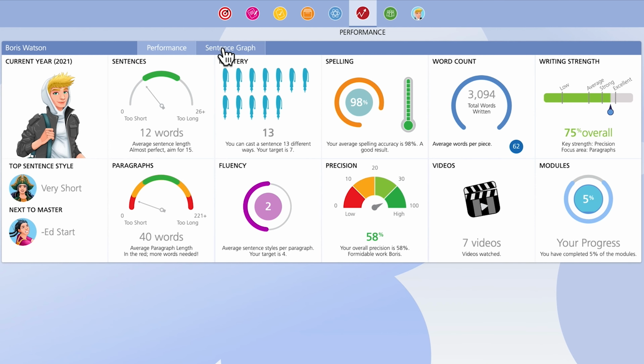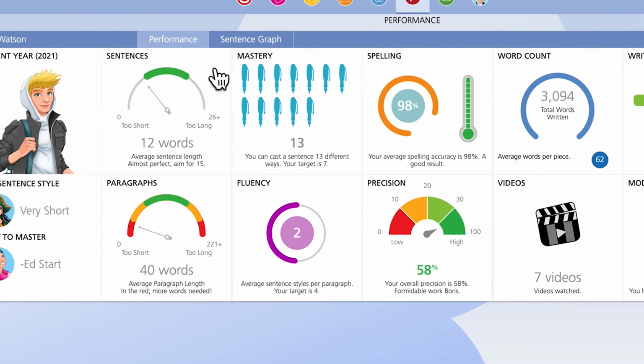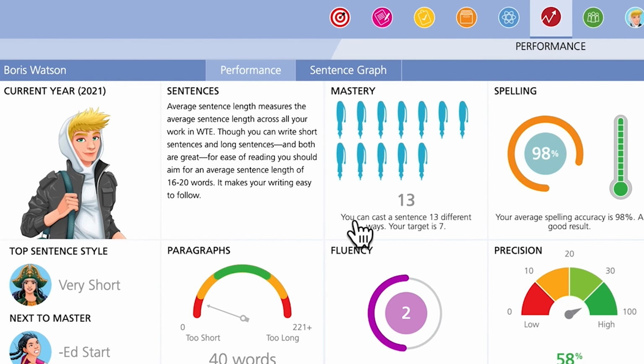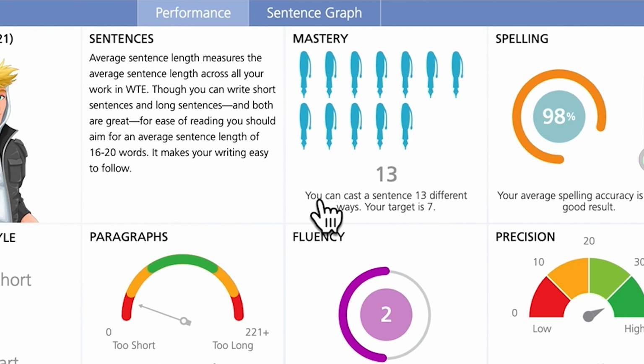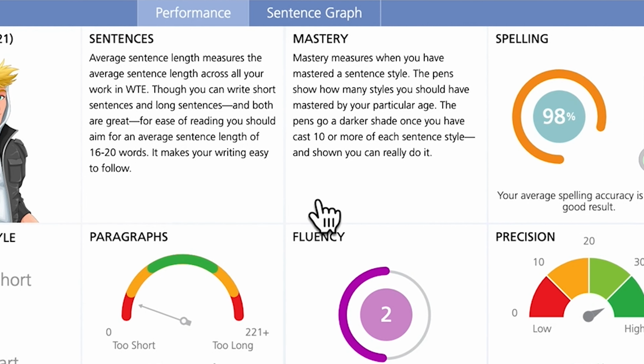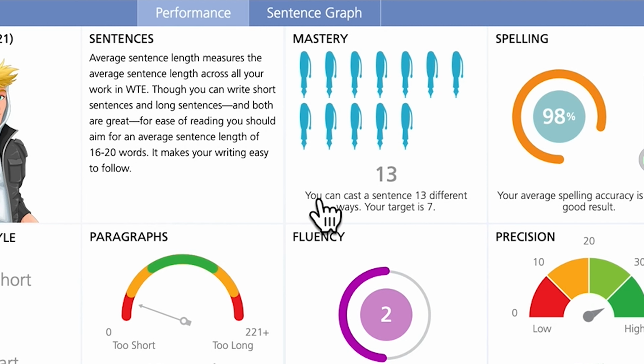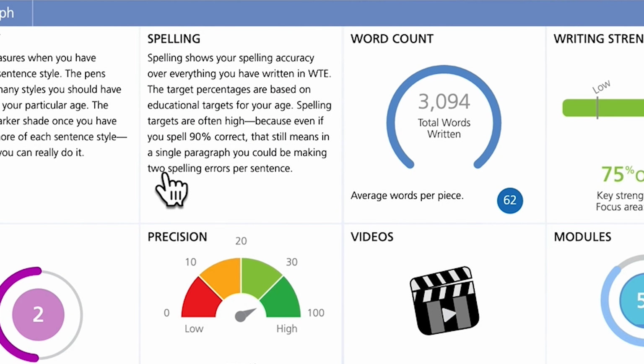Yeah, and we've assembled some of the key things, so you can see your average sentence length. That's important. You don't want that to be too long. That is important. Mastery is your command over a range of sentence styles. Once you have written each sentence style 10 or more times, your pen will change colour. You can see your spelling accuracy and your word count.